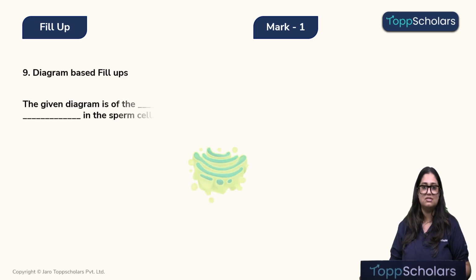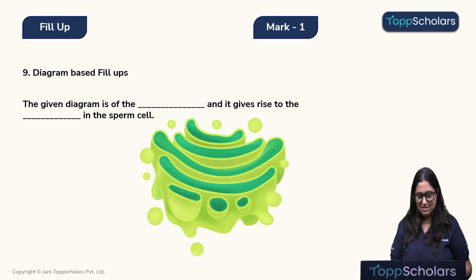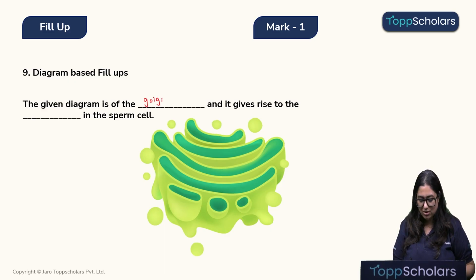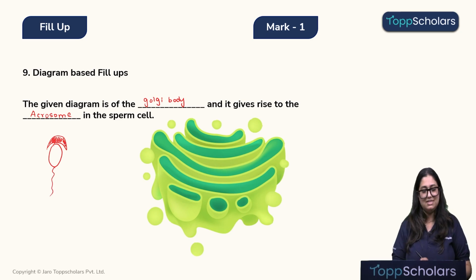Now let's look at a next similar question. The given diagram is of the dash and it gives rise to dash in the sperm cell. This diagram is that of a Golgi complex or Golgi body, also known as Golgi apparatus, and it gives rise to the acrosome of the sperm cell. If you look at a sperm, the sperm is wearing a cap at the top. This is the acrosome of the sperm cell and this is the tail. So this acrosome is derived from the Golgi body.